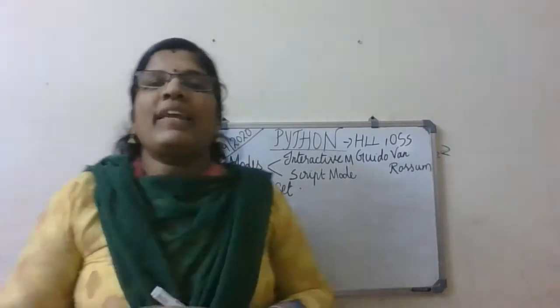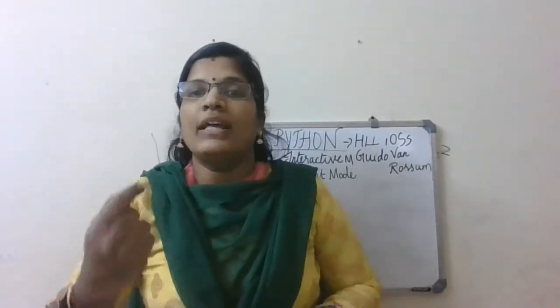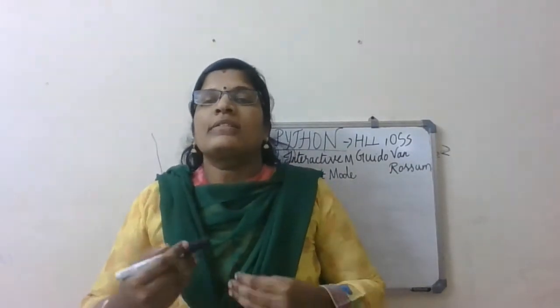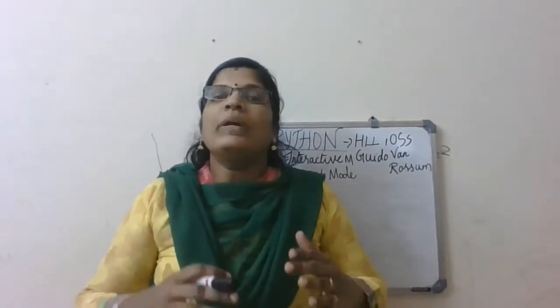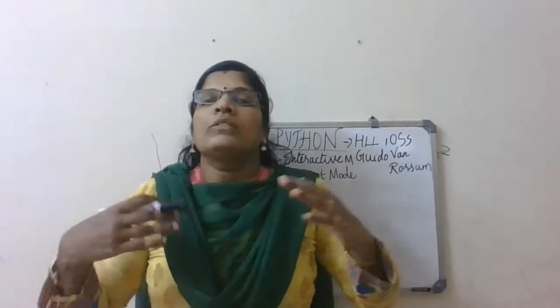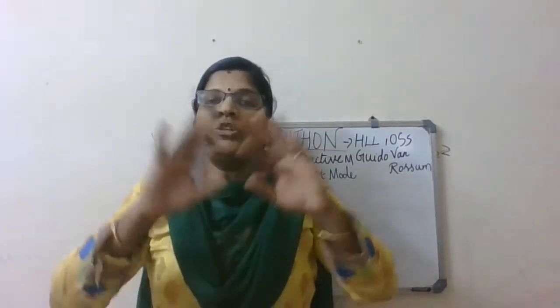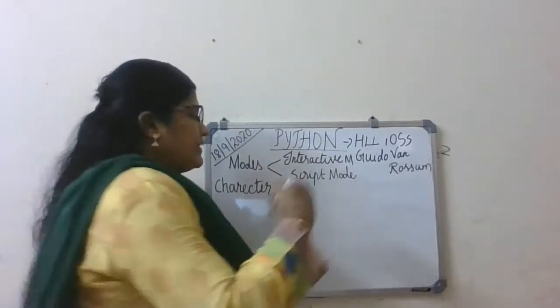So what is meant by character set? As I said, a character is a single letter, a single alphabet. It's called a character. And Python has characters such as capital A to Z, lowercase a to z, numerals 0 to 9, and some special characters. These are all together called the character set. Okay, so let me write it here.